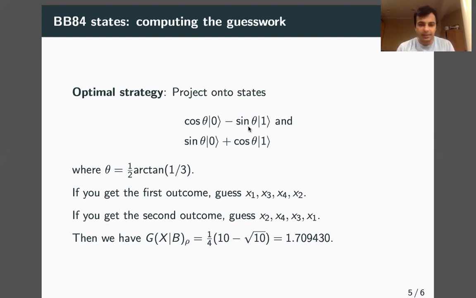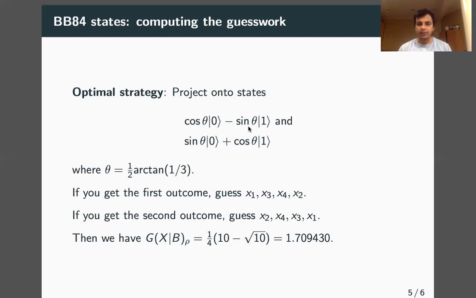What is the achievable strategy? Just project onto these orthogonal real qubit states. If you do the entire calculation, you get this theta value as half the inverse tangent of 1/3.